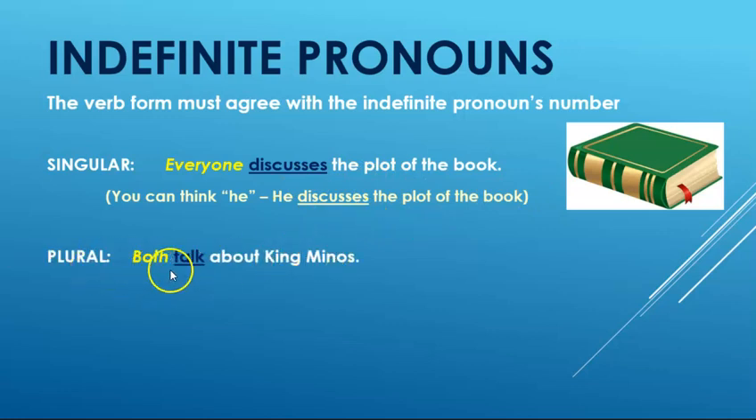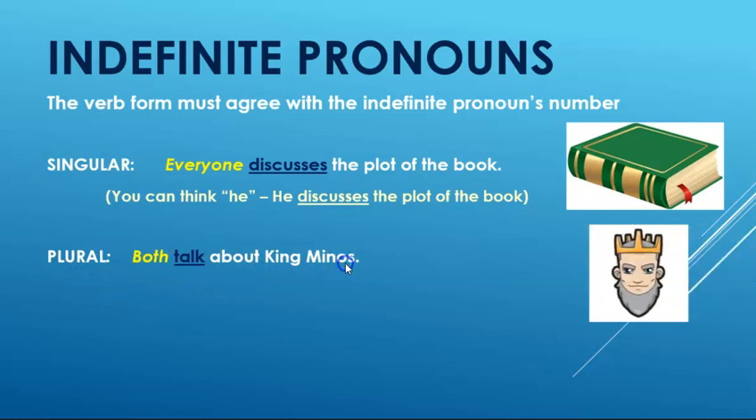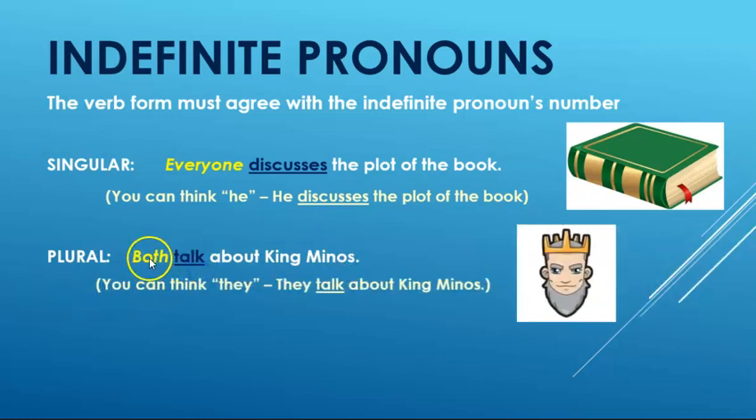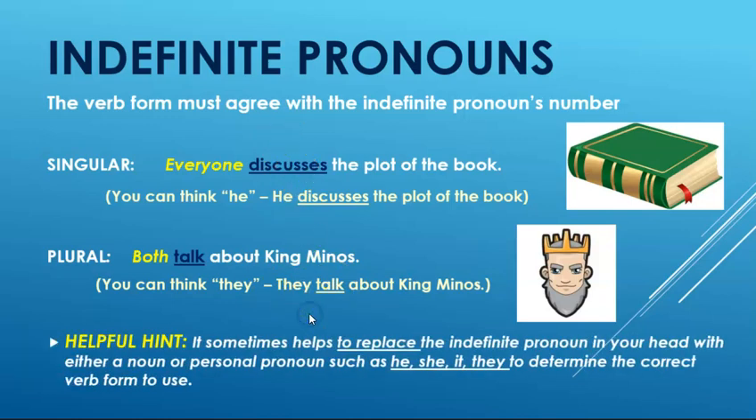If it's plural, both talk about King Minos. So in this case, because both means more than one, we can think about it as being a they. They talk about King Minos. And that would be the correct verb that we use. That's the verb we use with any plural subject. Discusses is the verb we would use with any singular subject.